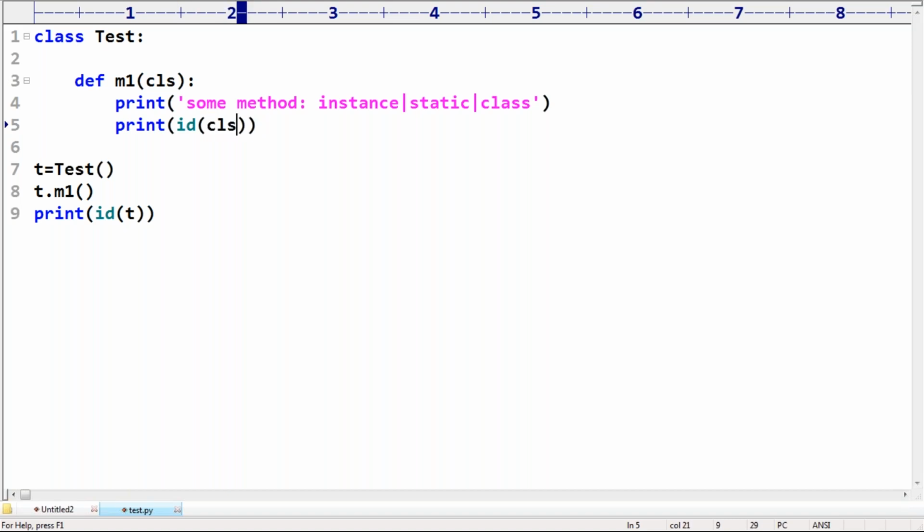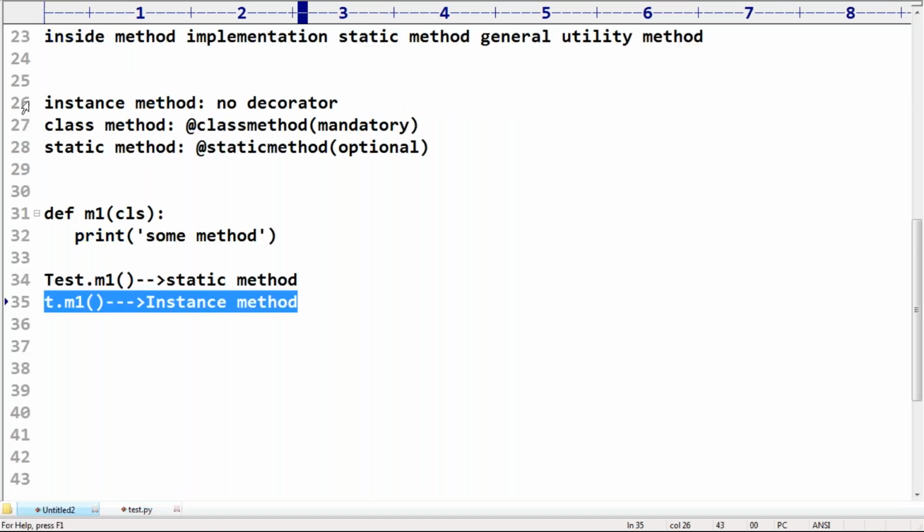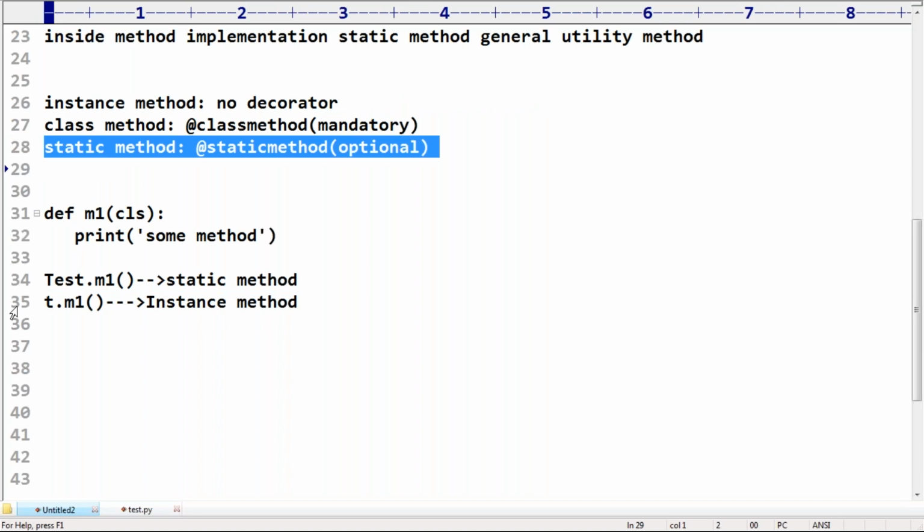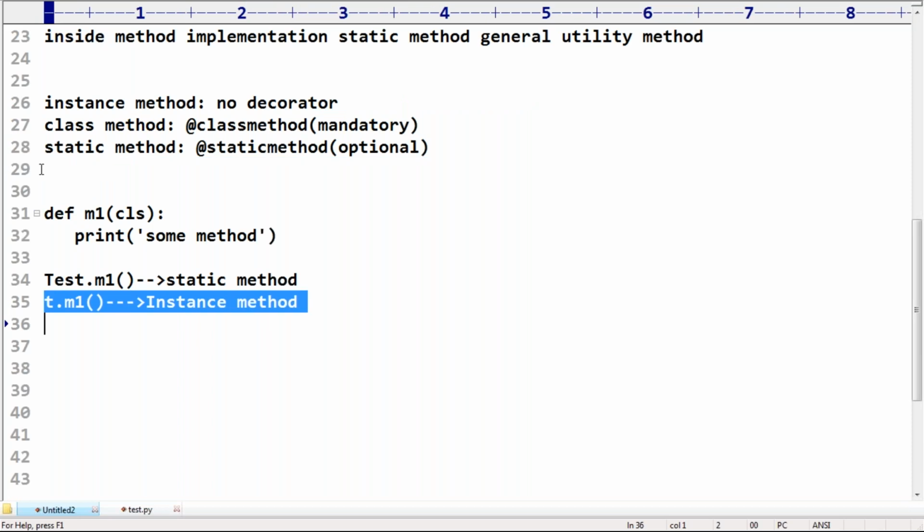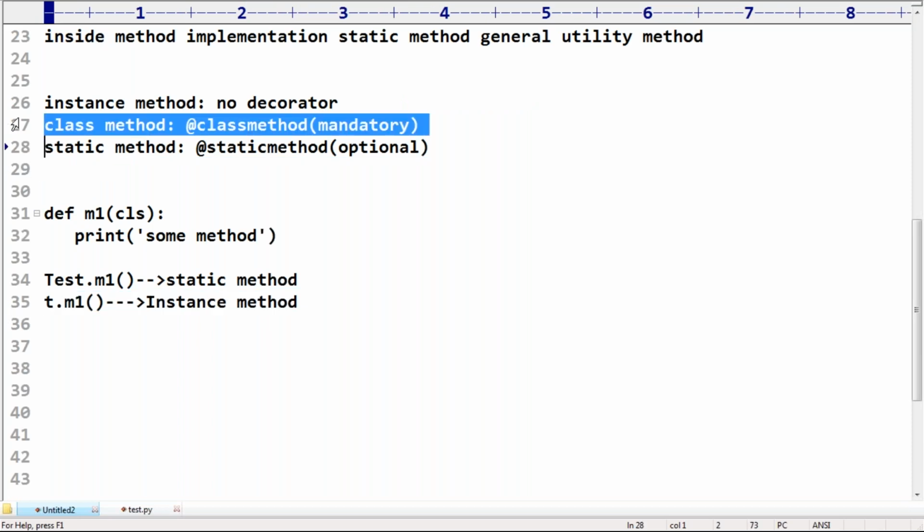So without using the decorator concept, this is the story: if you are not using any decorator, then the method should be either an instance method or a static method. If you are calling by using an object reference, then it will become an instance method. If you are calling by using the class name, then it will become a static method. These are various important points you people should be aware of about these types of methods. All these things will be added in our material, so don't worry about this one.